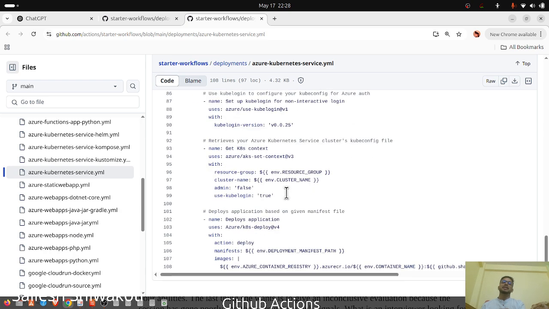So basically, first we build the image and push it to the container registry, and in the second step we log into the Azure main machine, and then use kube login to log in to the Kubernetes cluster, to get control over the master plane, and to retrieve the manifest file. It's kind of the deployment.yml file for the Kubernetes part.